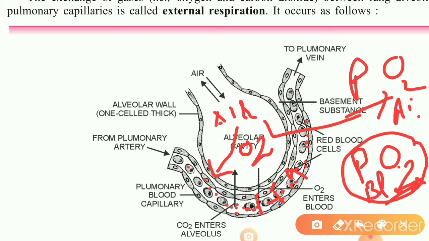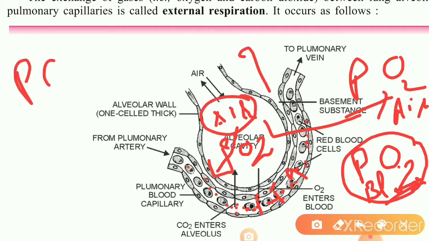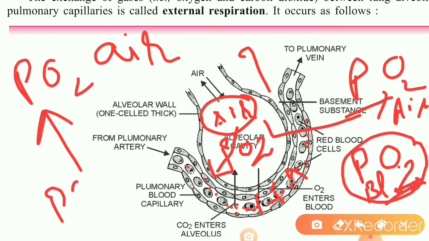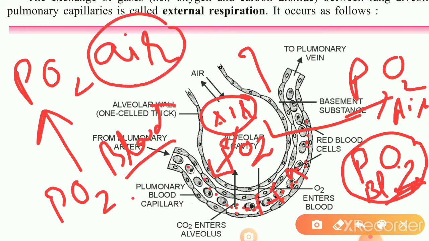and this was the partial pressure of oxygen in the air. So when we inhale air, in that inhaled air the partial pressure of oxygen is more than the partial pressure of oxygen in the blood. Okay. And because of this difference in partial pressure of oxygen in the air and in the blood, what happened?